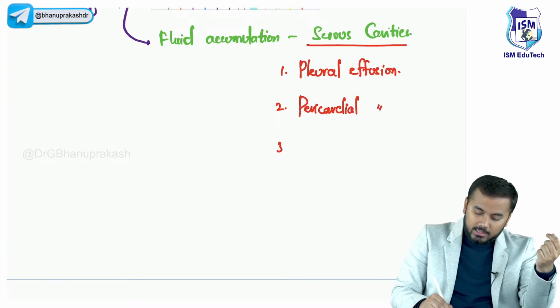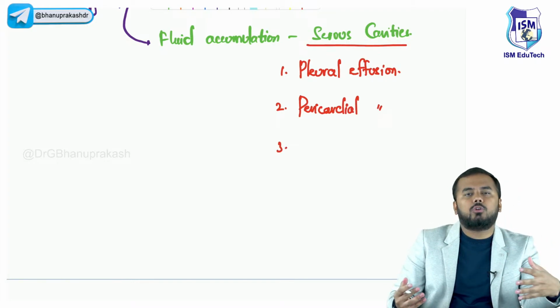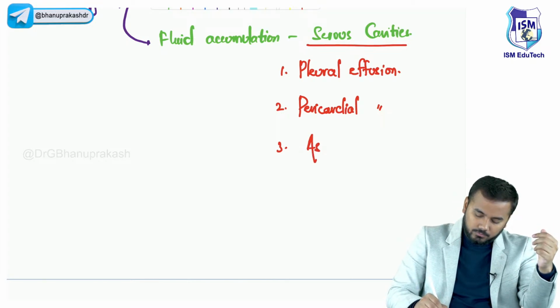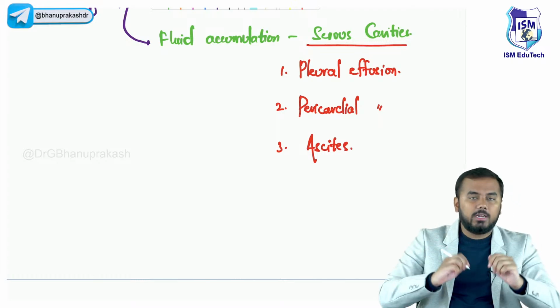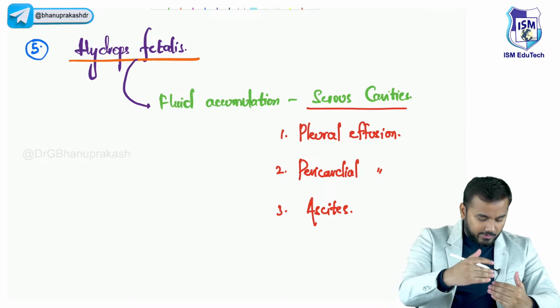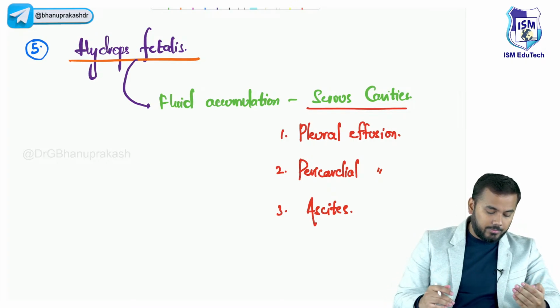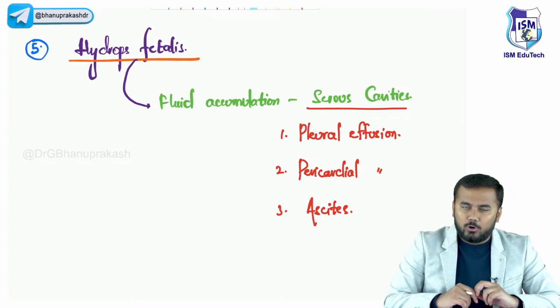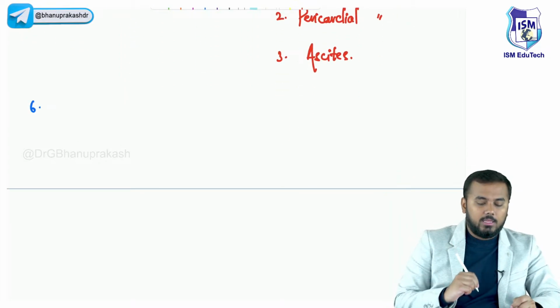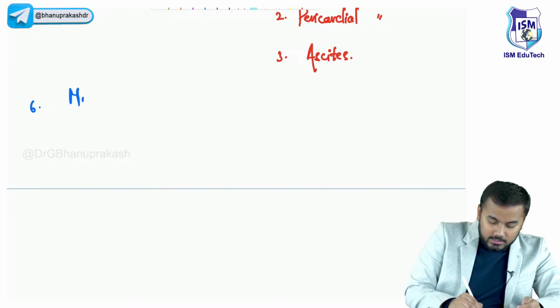Pericardial effusion. And third important thing, if there is excess amount of fluid in the peritoneal cavity, that would lead to what? Ascites, right? So the fifth important cause, we shall revise all these things at the end, just listen to whatever I'm telling, is hydrops fetalis. Okay, now after this the sixth important thing is multifetal pregnancies.